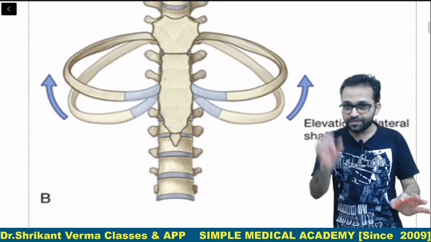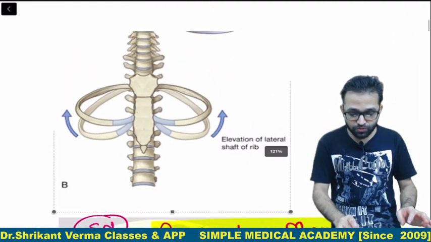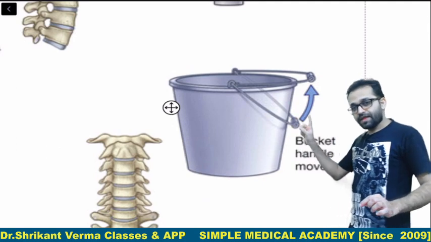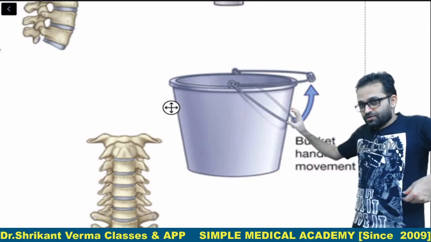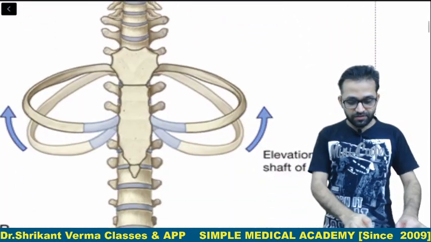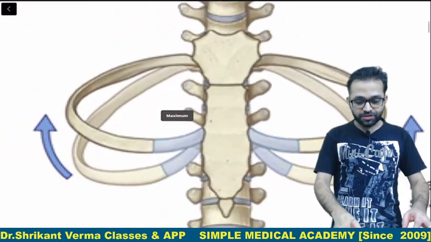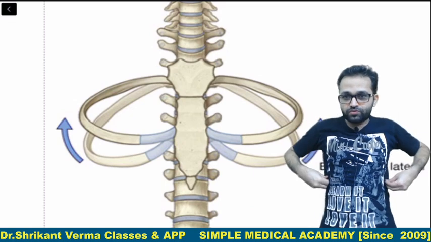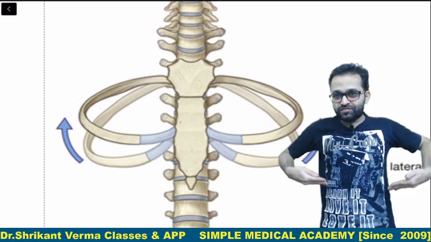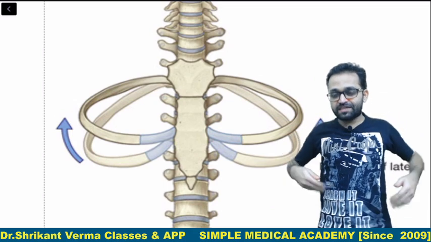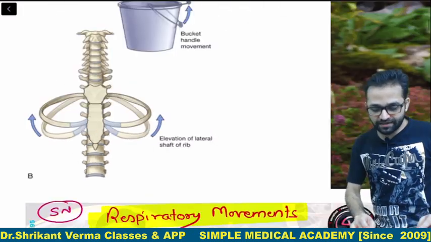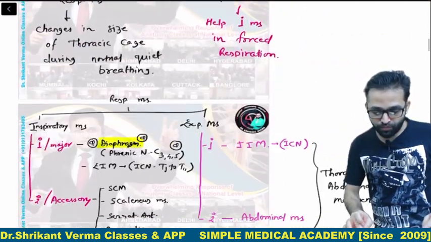The central part of these ribs moves just like the handle of a bucket, up and down, up and down. In the same way, the central portion of the ribs moves up and down when we are breathing; these ribs are elevating and depressing. That's why it is called the bucket handle movement. Getting the point? And at last, we have seen the movement of the diaphragm.